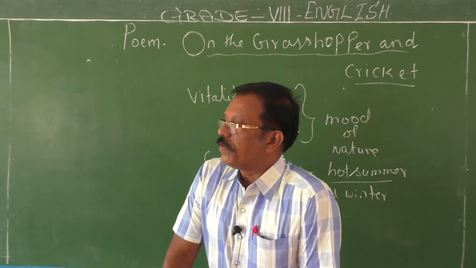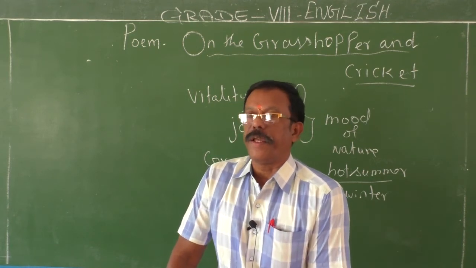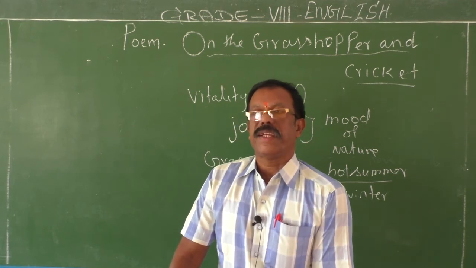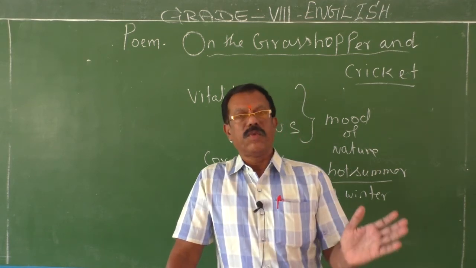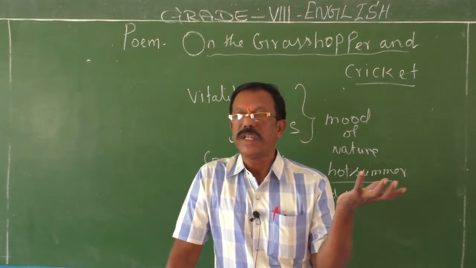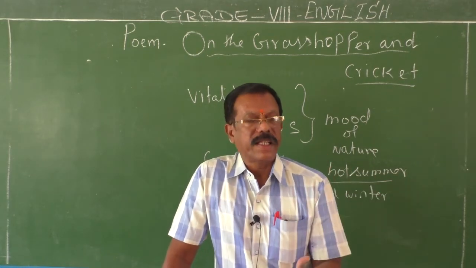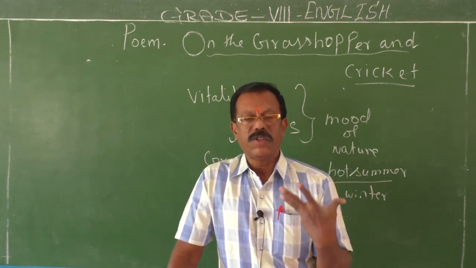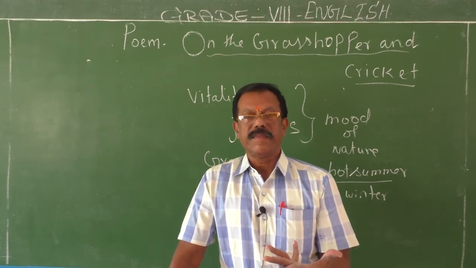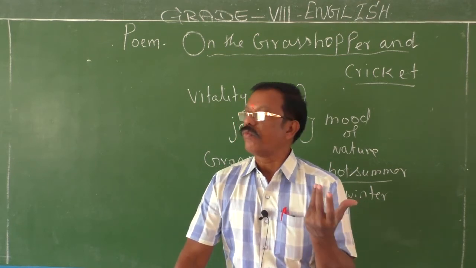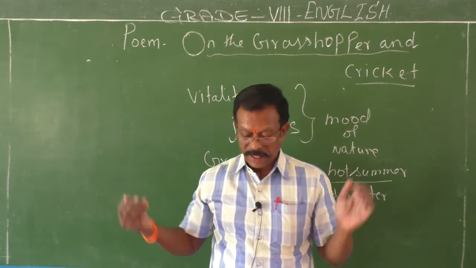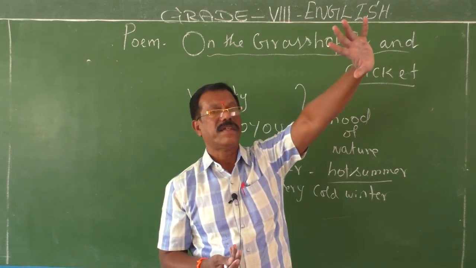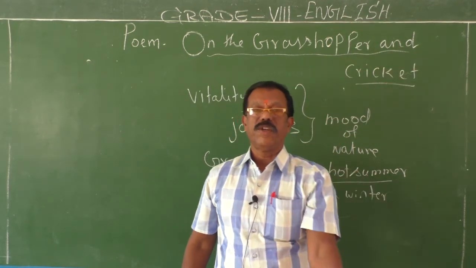So in the second part of the poem, the remaining 6 lines, the poet talks about the sweet voice of the cricket. During the winter season, no one would like to go out because it is very chill. Everyone wants to confine themselves inside their homes, in their dwelling places. At that time, the birds become very silent. Silence prevails everywhere. You cannot hear any sound, but the voice of the earth is made to echo by the sweet voice of the cricket.